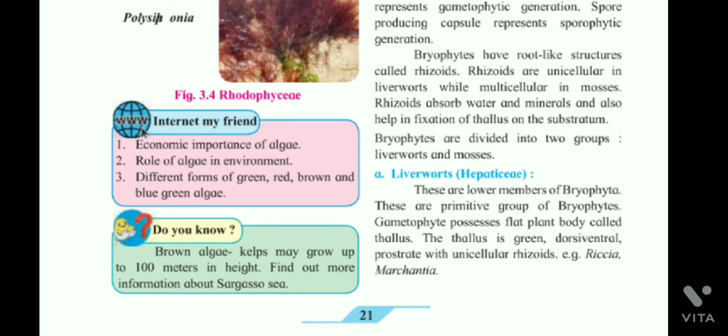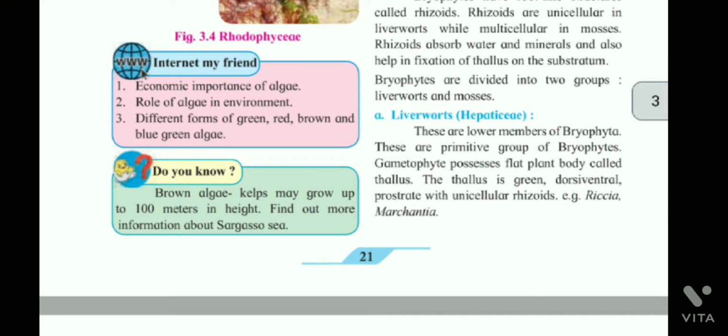These are lower members of Bryophyta. These are the primitive group of bryophytes. The gametophyte possesses a flat body called thallus. The thallus is green, dorsiventral, prostrate with unicellular rhizoids. Examples: Riccia and Marchantia.